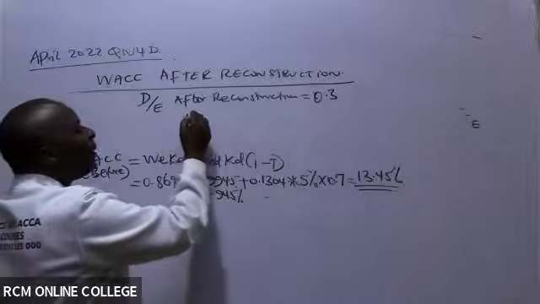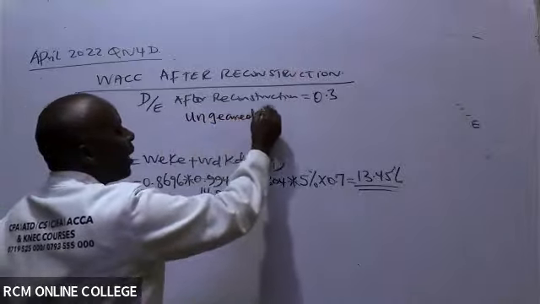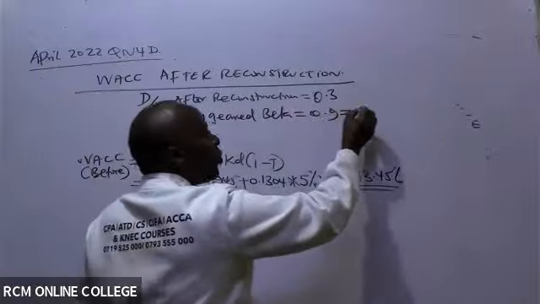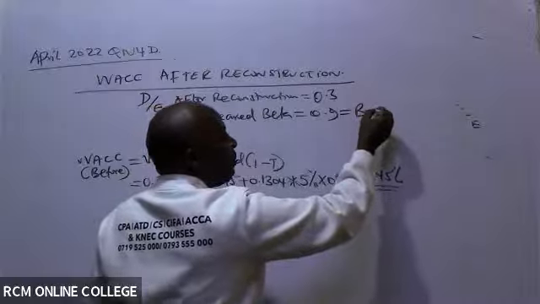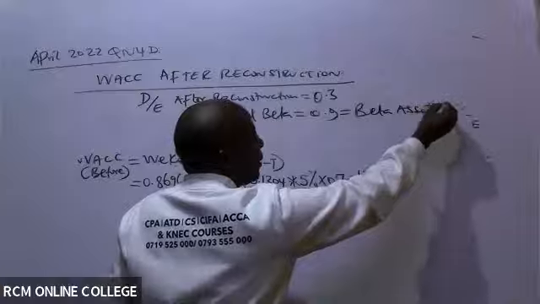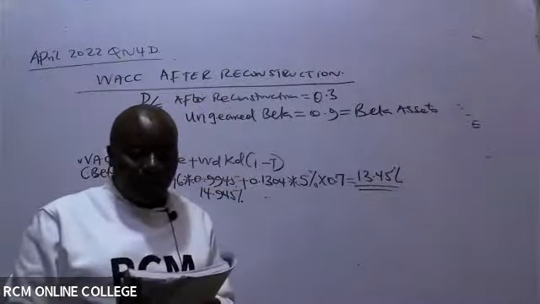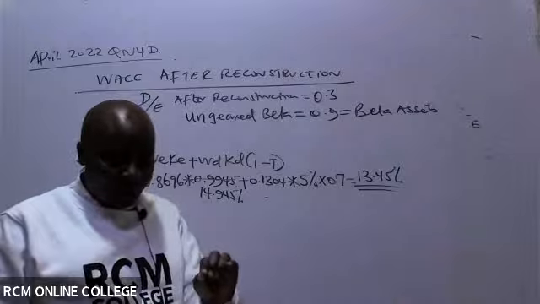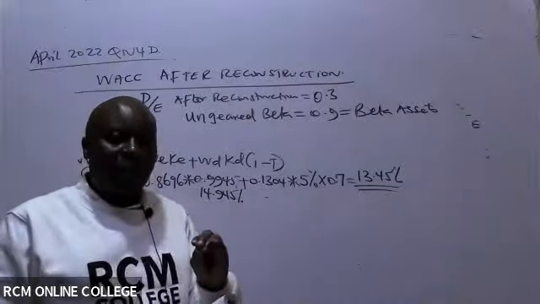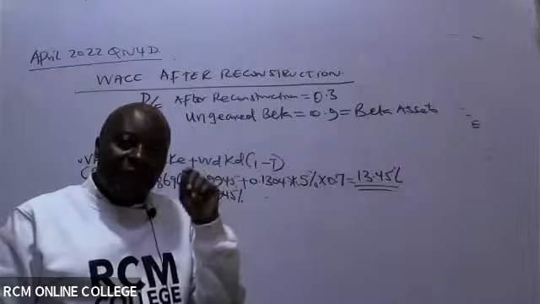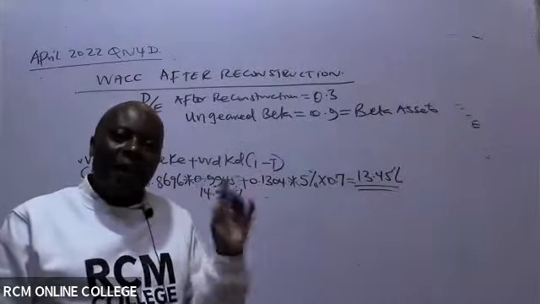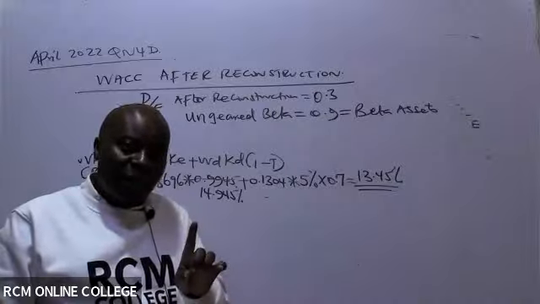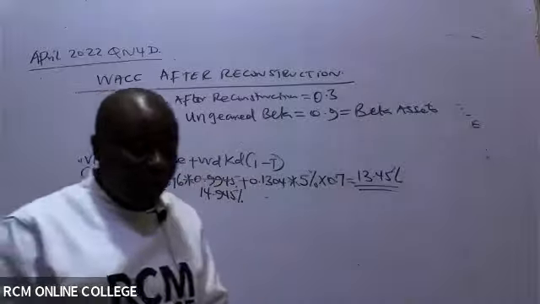Ladies and gentlemen, remember they have given me the ungeared beta. This never changes. Ungeared beta is also known, for the students who came in a bit late, as asset beta, one and the same. If you look at paragraph number 1, Uganda Manufacturers Limited's current EPS is 5.0. The company has an asset beta of 0.9. We don't work with asset beta. We must change this asset beta, also known as ungeared beta, to the geared or leveraged beta.